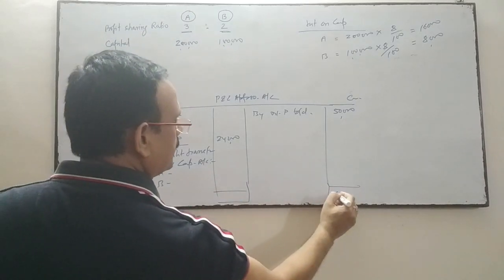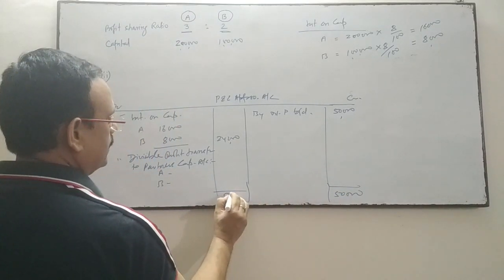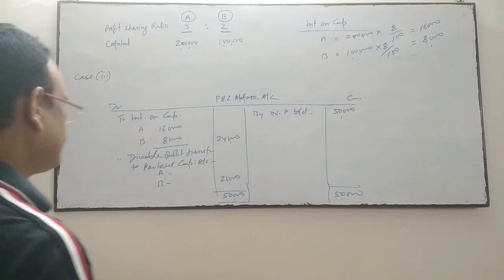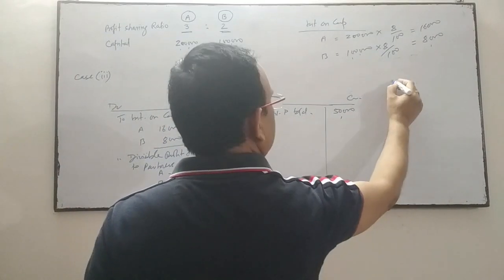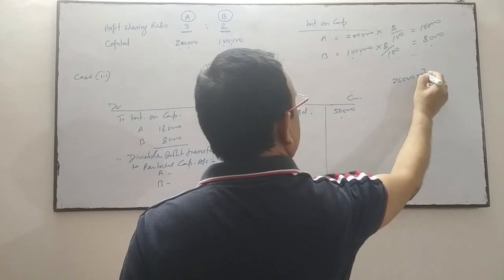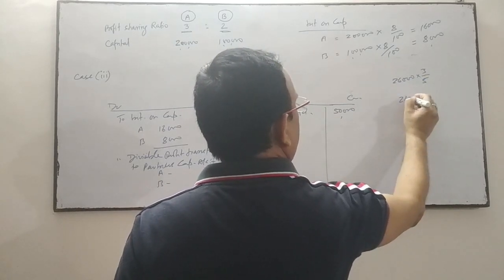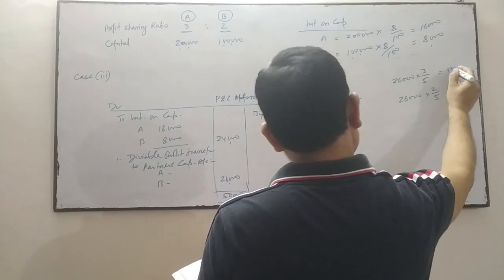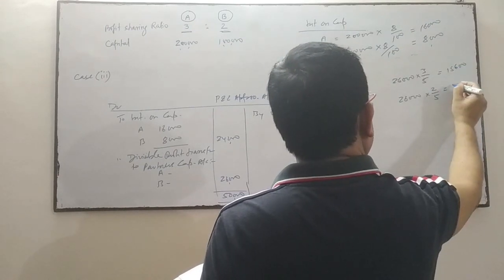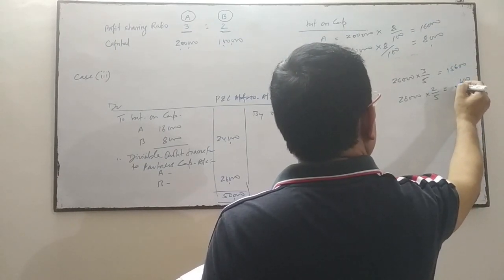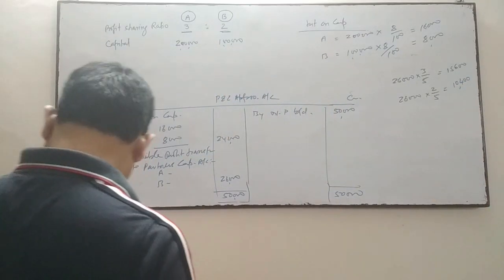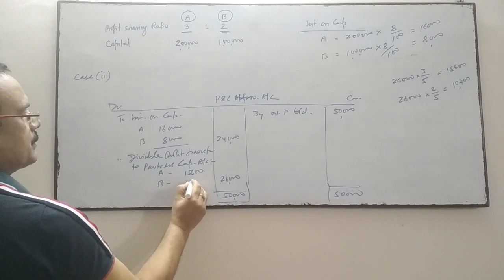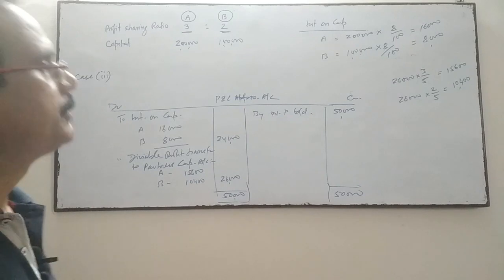Credit side total is 50. The difference amount is 26. So this 26 will be transferred to the partners' capital accounts in their profit sharing ratio. So 26,000 will be divided in the ratio of 3:2, that is 3 by 5 and 2 by 5. So the amount is 15,600 and 10,400. A will get 15,600 and B will get 10,400 in case number 3.